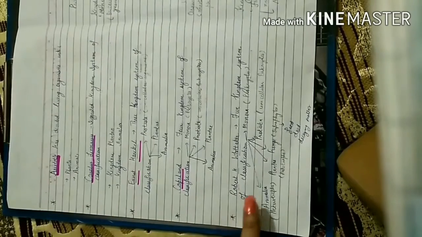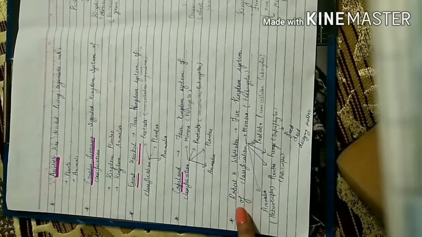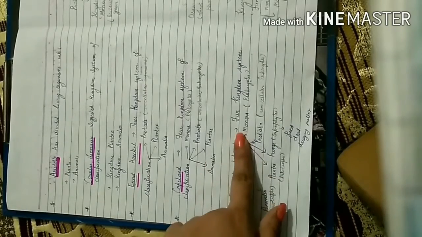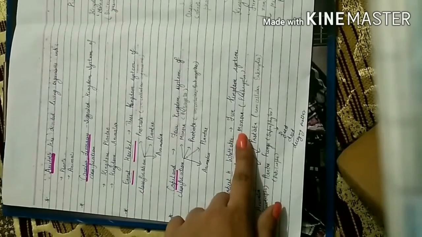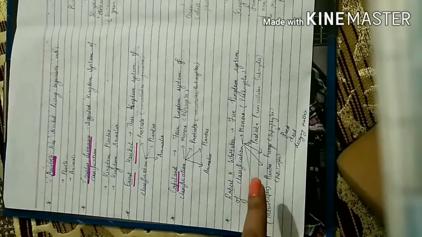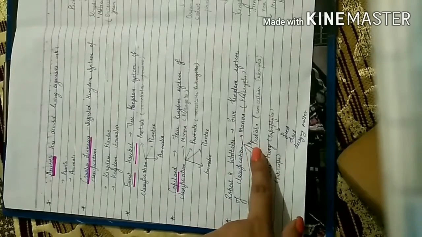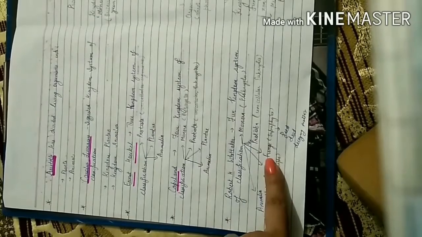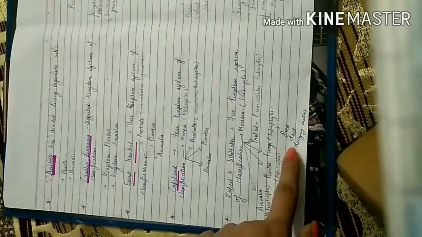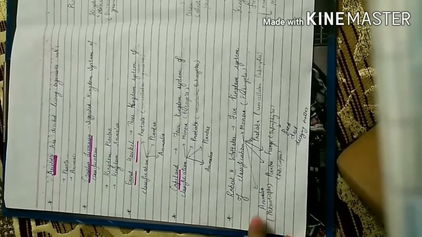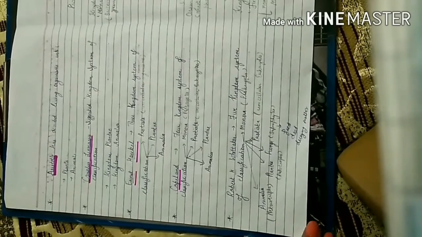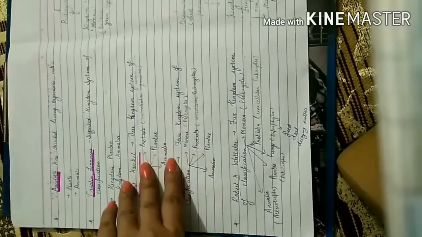Whittaker introduced the five kingdom system of classification: Monera, Protista, Fungi, Plantae and Animalia. In Monera, he kept all the prokaryotes. In Protista, all unicellular eukaryotes. In Fungi, all the saprophytes, which feed on dead and decaying matter. Plantae is used for autotrophs, those organisms that prepare their food by themselves, and Animalia is used for heterotrophs, those organisms which depend on other organisms for their food and cannot synthesize their own food.